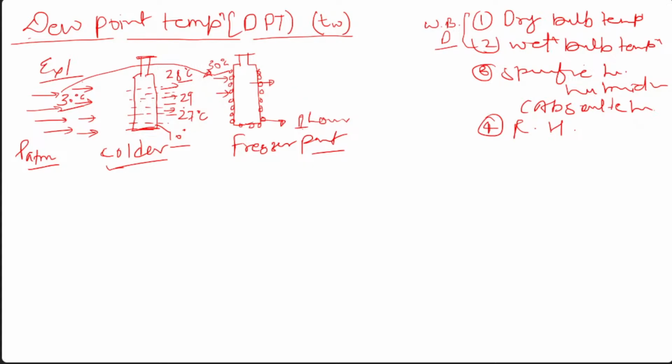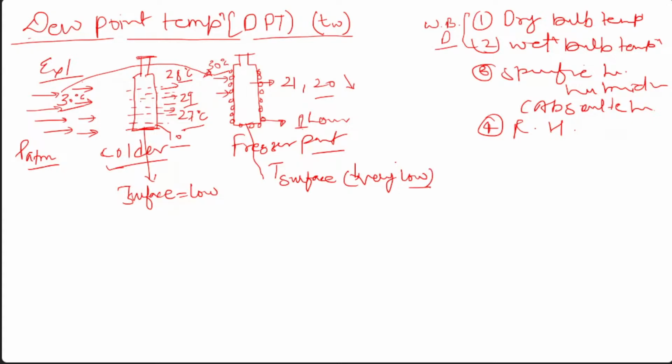It may not be 27, it may be 21, or 20, or maybe less than that, because the surface temperature of this bottle, T surface, is very low. In this case T surface is low, but not that low, while in the other case you can say very low. Are you getting my point?